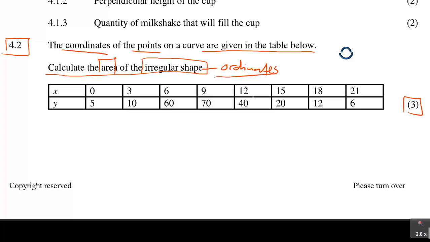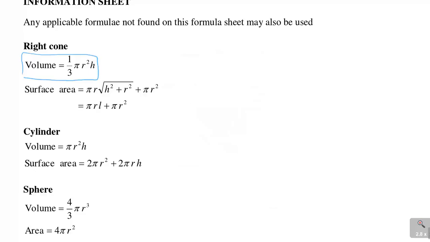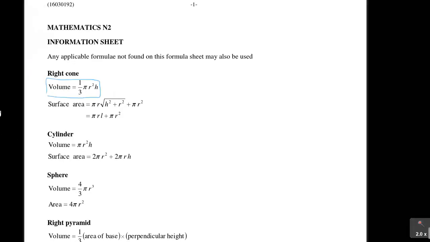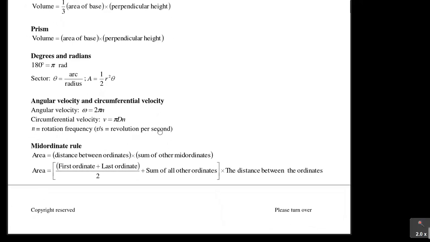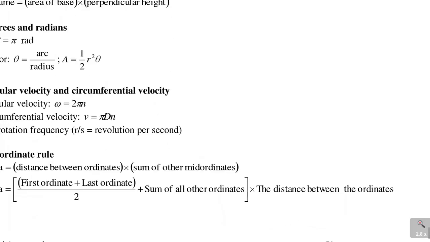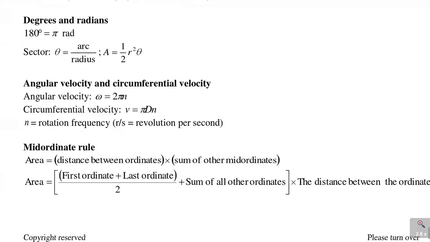The ordinates formula. Now if you go to your formulas, in this case, if I can check on the formula sheet, there is the part of the formula that deals with ordinates. And let me just check the mid-ordinate rule. That is actually the right way. So there is this formula which deals with the mid-ordinate rule. So this particular formula there are 2 of them, but I'm going to use the last one.